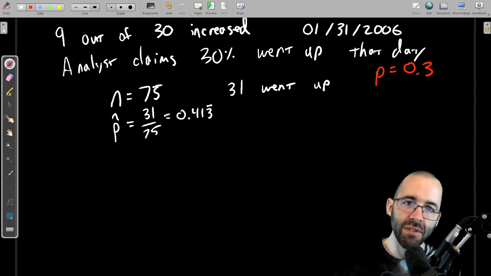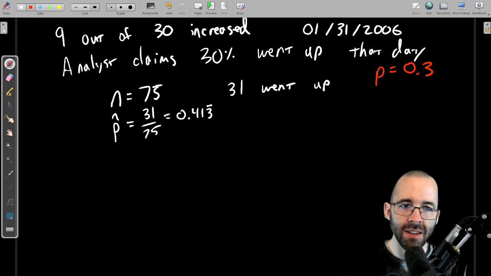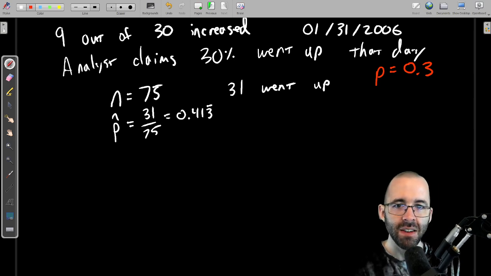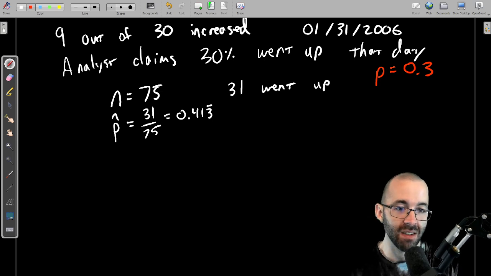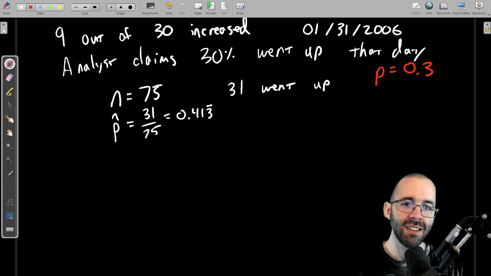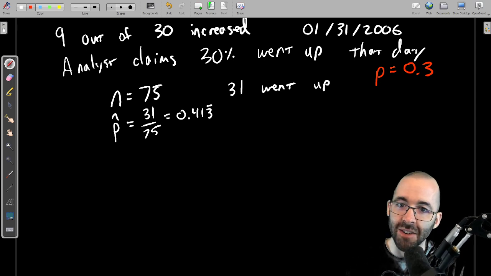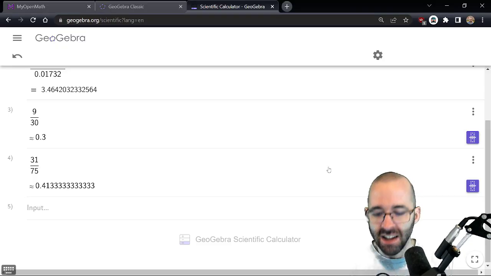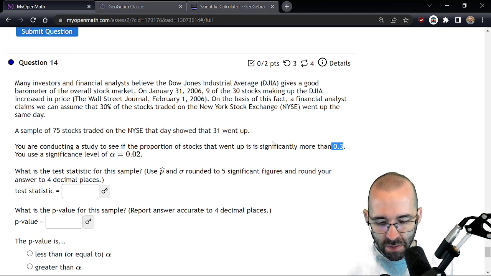If the Dow Jones, the DJIA is indeed a good barometer, then the analyst would say that 30% are going to go up. But when we actually did the sample, way more than 30% went up. Or we're going to find out whether it's way more. It's more. But the sample size was only 75. So is this way more? I don't know. We're going to find out. And so that's what we're testing here. Is it significantly more than?